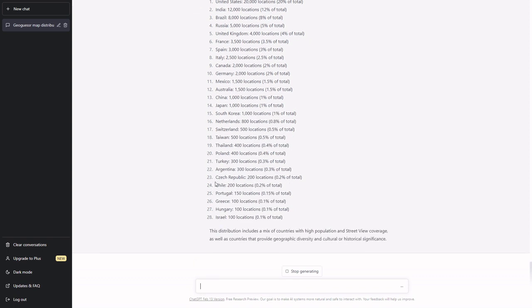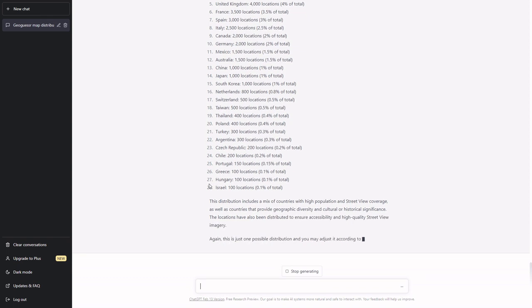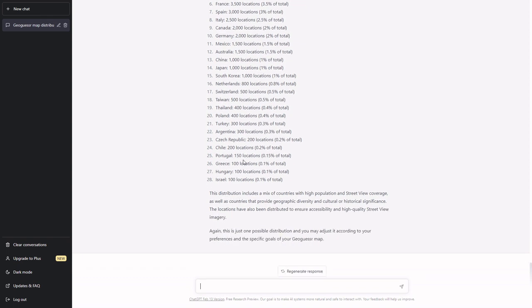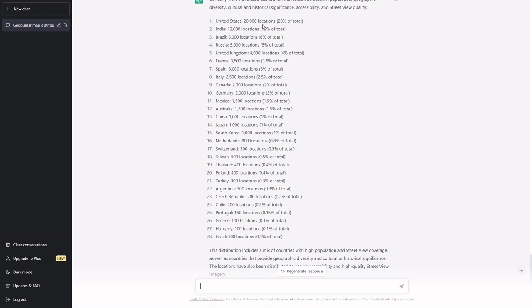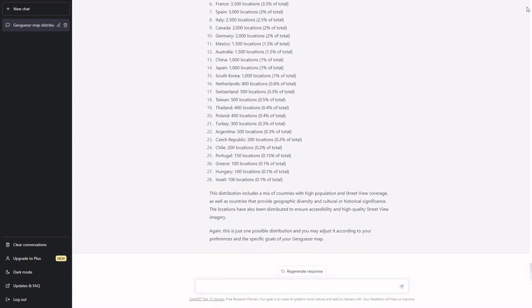Okay, 28 countries. So there's the same list, but with China added. Okay. So I guess this is going to be our distribution. 20% of the locations in the USA and 12% in India. I'm not sure this is going to be the most playable, but we shall see.